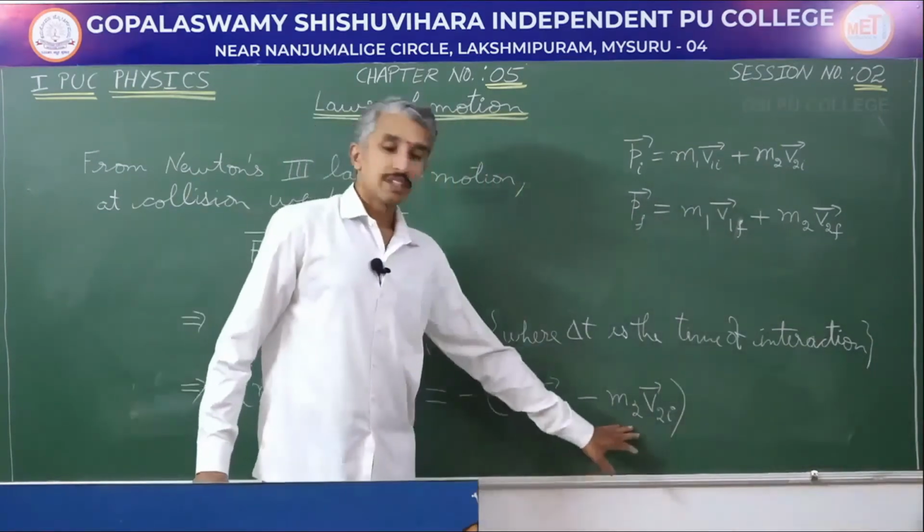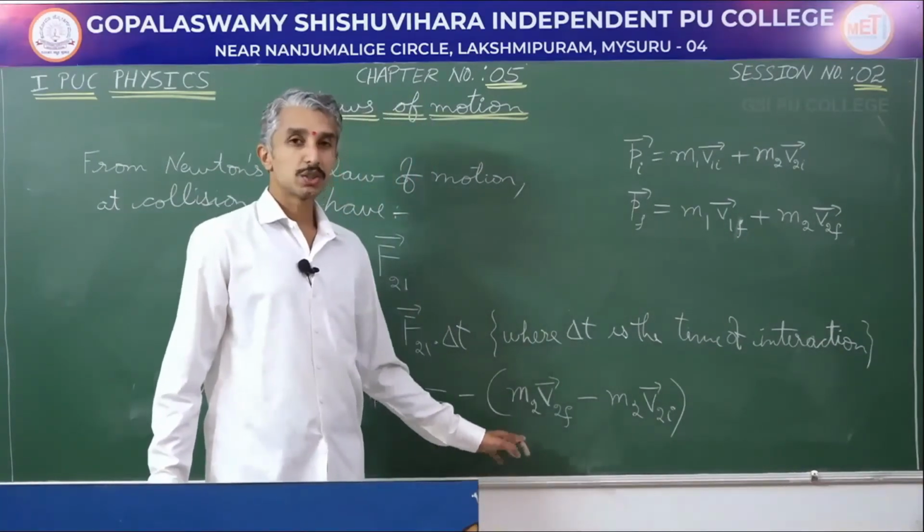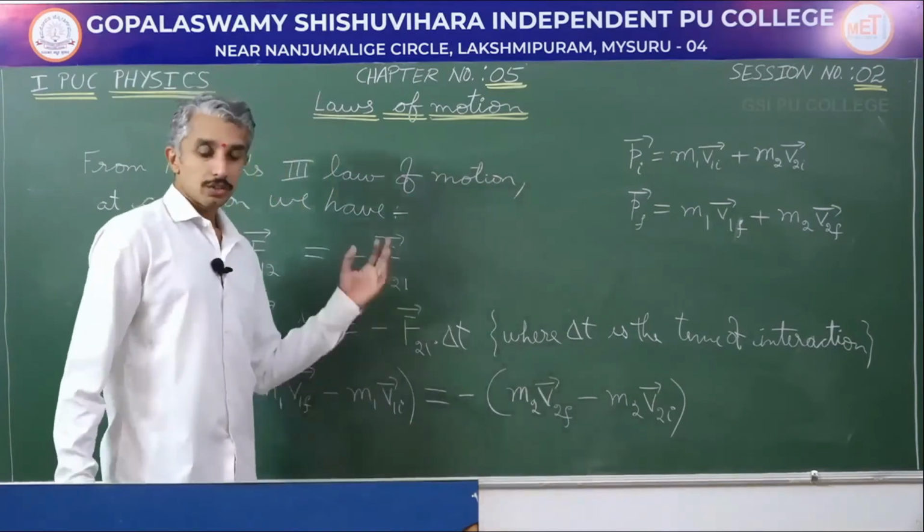The final momentum minus initial momentum of object 2 gives the change in momentum of object 2. We will further continue.